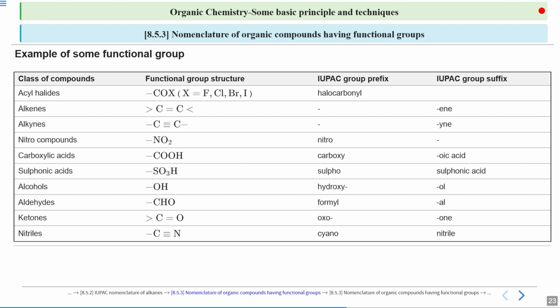But if you consider the carboxylic acid, it has a prefix carboxy and suffix oic. Similarly, for alcohol, the prefix is hydroxy and the suffix is ol. For aldehyde, the prefix is formyl and the suffix is al. For ketones, the prefix is oxo and the suffix of ketone is one. For nitrile, which is C triple bond N, the prefix is cyano and the suffix is nitrile.